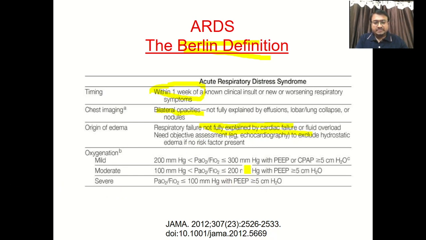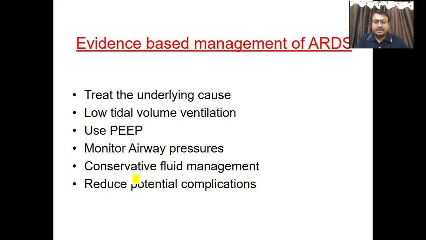If it is a mild condition, it is less than 300, moderate is less than 200, and if it is very low, for example less than 100, it is a severe case of ARDS. Now management, the last portion. We have to treat the underlying cause. Go for low tidal volume ventilation and PEEP, that is positive end expiratory pressure.